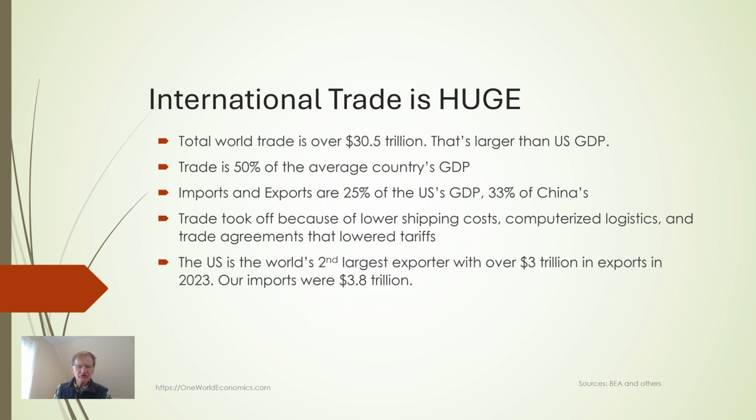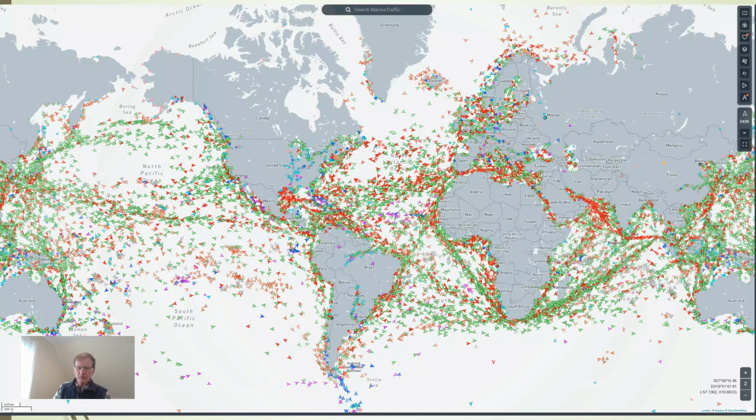The US is the world's second largest exporter, with over $3 trillion in exports in 2023. Our imports were $3.8 trillion. In 2023, the value of trade was over 30 trillion, as we just said. This image is a snapshot of shipping on a recent day. The colored areas are continents and the white areas are oceans. Super tankers and container ships ply the oceans.